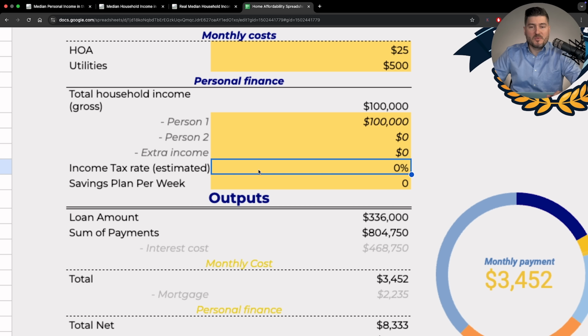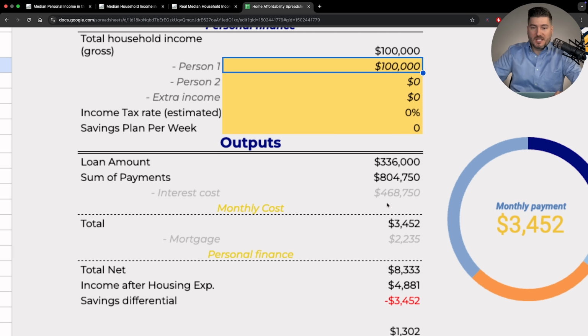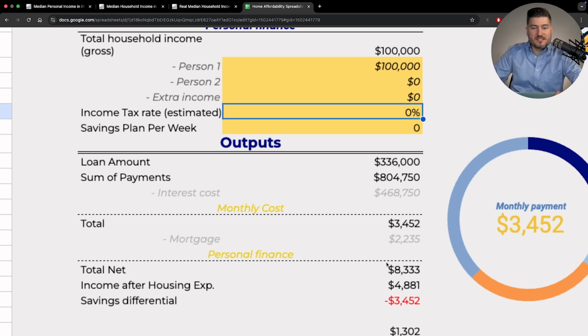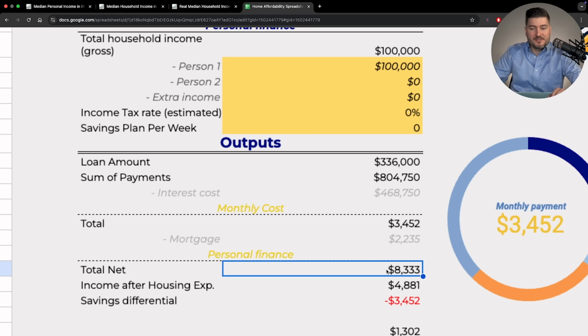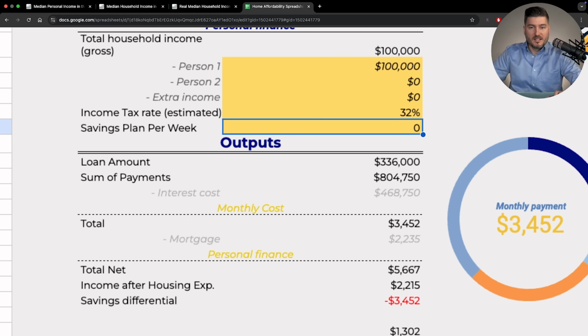Here we have the tax rate. Typically, I just like to use like 32%. You don't have to do this. If you know exactly what your net pay is, you can put this at 0 and just mess around with these numbers till you get your exact net income, okay? So on $100,000 a year, if there was no tax, this person would be earning exactly $8,333 per month. But we know there is tax, so I'm going to use 32%. When it comes to things getting taken out of your paycheck, it's right around a third, okay?